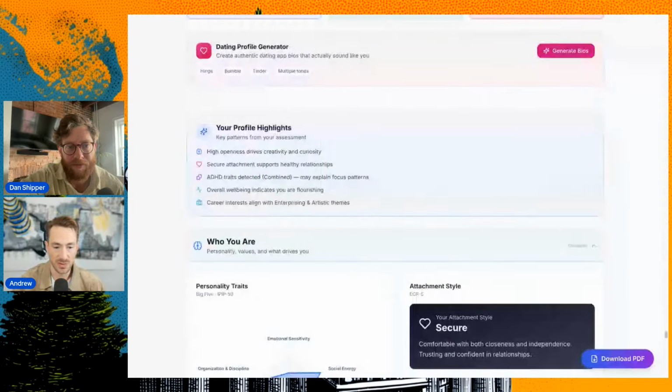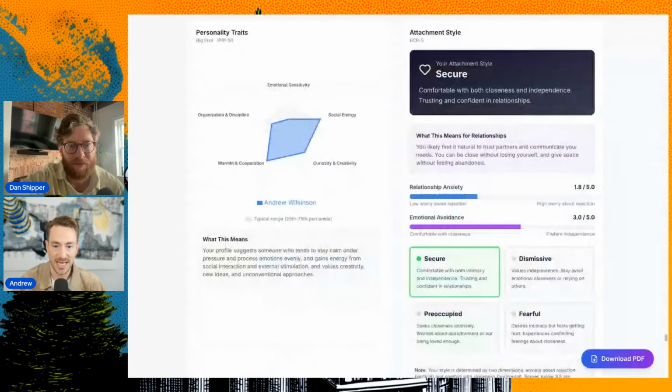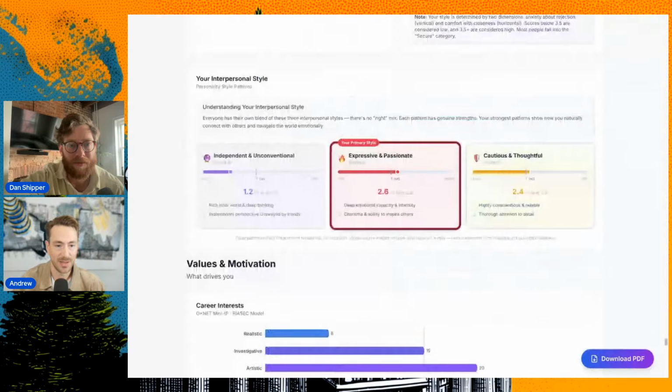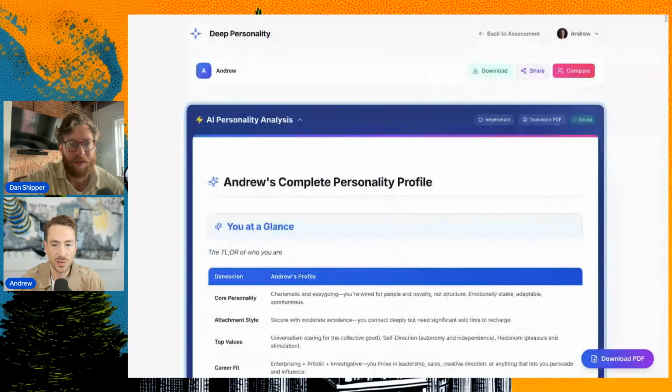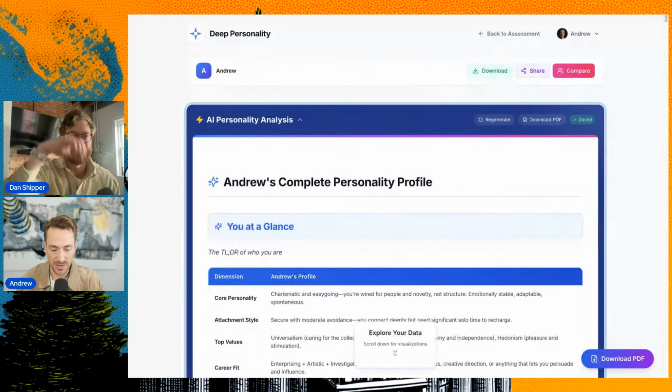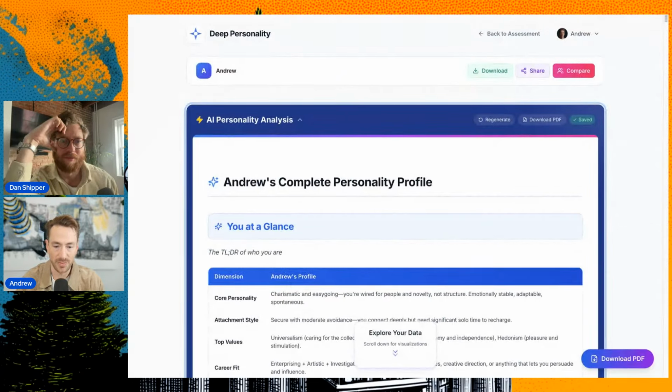And then we've got all these cool graphs that show your attachment style, different interpersonal styles, motivations. Anyway, it's so cool and so useful. I found it so useful for me, and I'm so excited to show everyone. I'm just astounded by the quality of the design and how quickly I was able to build it. It's so comprehensive, there's so much to it, and it looks real. It's not like you can tell when someone's used Lovable, and there's just a template or whatever.